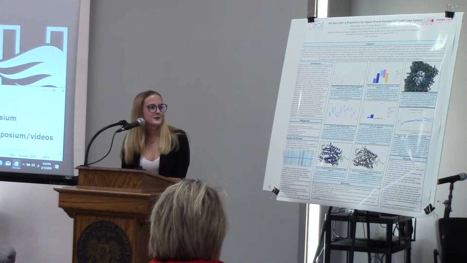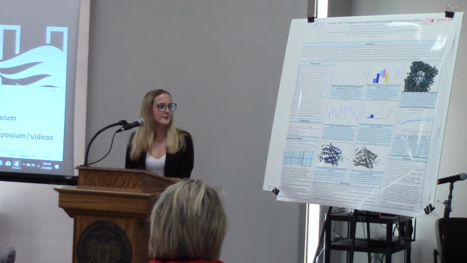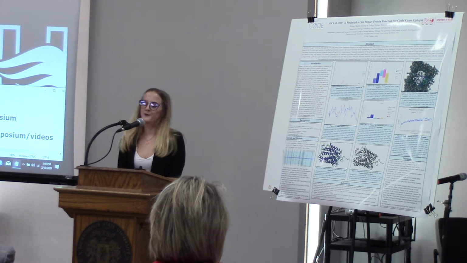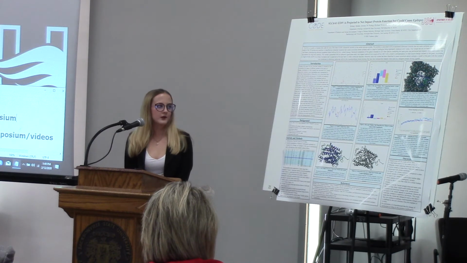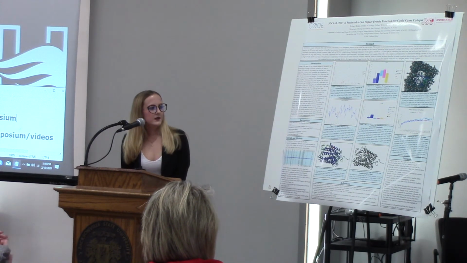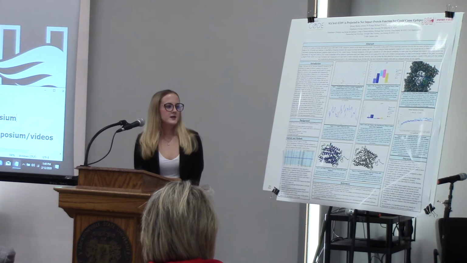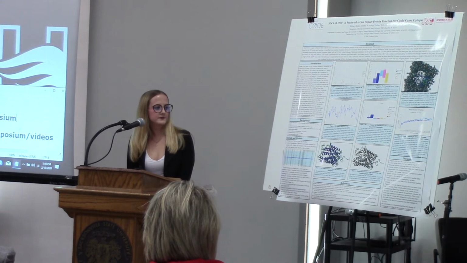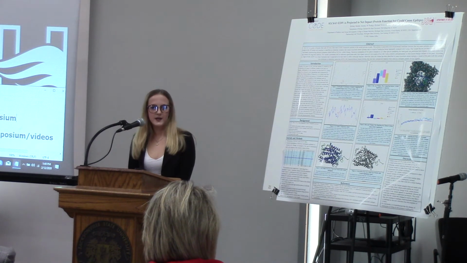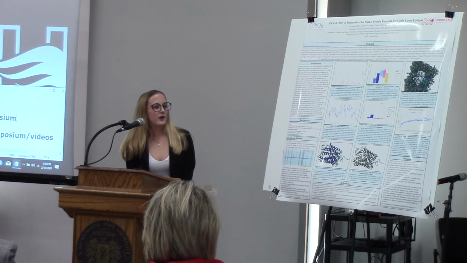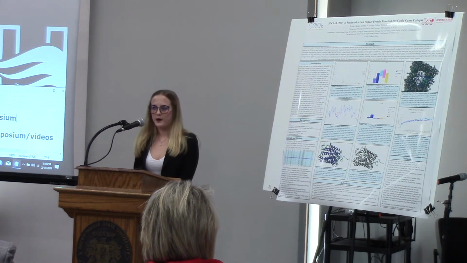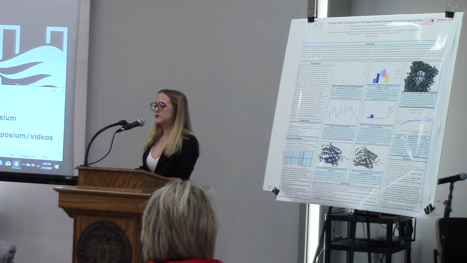To the right of the poster, there's also my protein modeled within a cell membrane, and you can't really see it from far away, but my variant is also labeled in red, and it shows to be really, really close to the cellular membrane. And then the final figure over there is the global deviation of SLC6A1. So this shows the carbon alpha stability of each amino acid over a time period. So it shows movement within the protein. And the line in blue that kind of goes up is the wild type protein, so a completely normal protein.